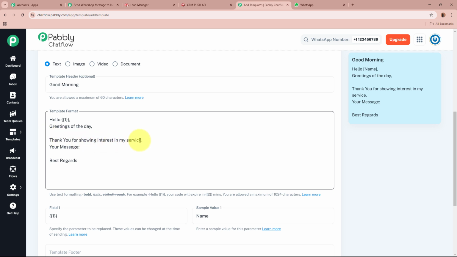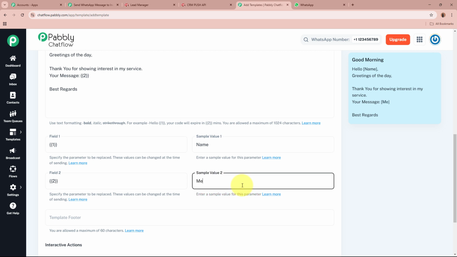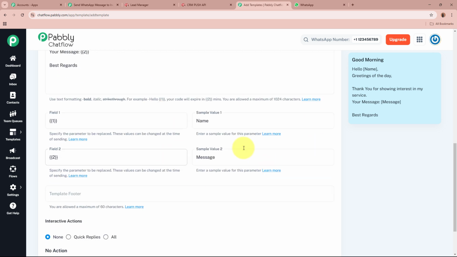Greetings of the day, thank you for showing interest in my services. Your message, I want to add another variable, so I'm going to add this variable in the same manner as the second variable. I've named it as 2. You have to enter the sample value. So over here, this is the sample value that is going to be the message. Okay, it says best regards. So this is the WhatsApp message template. So this is the main body of the message that I want to send, okay, with the variables.